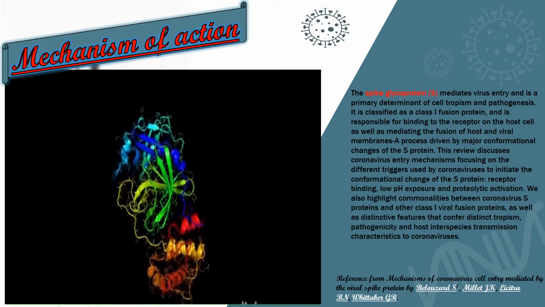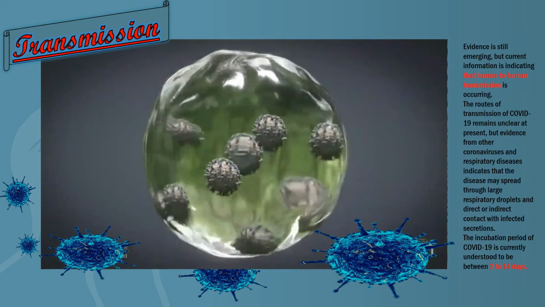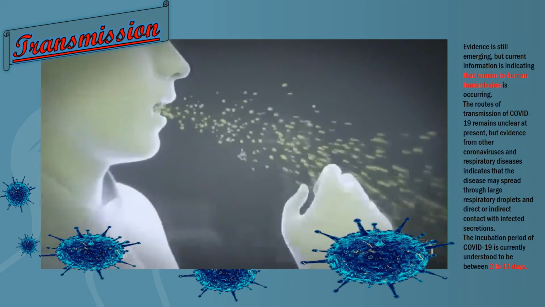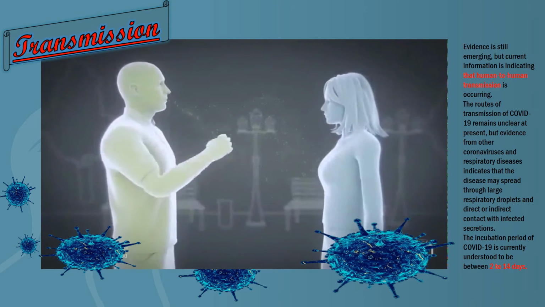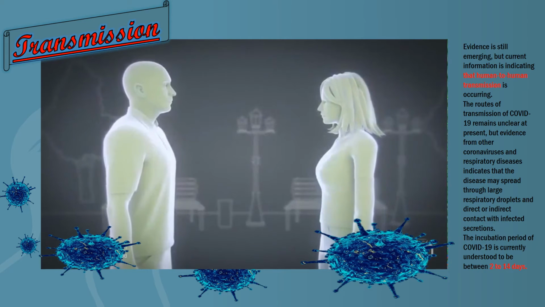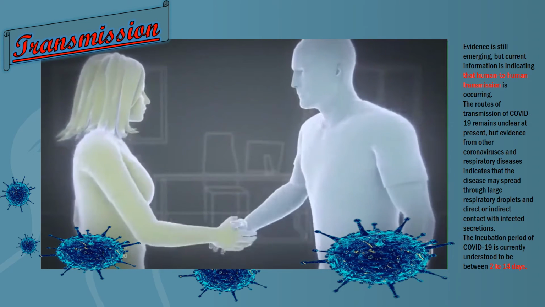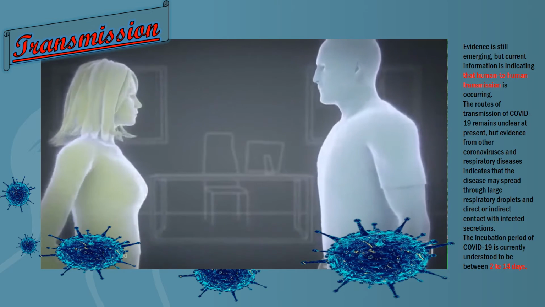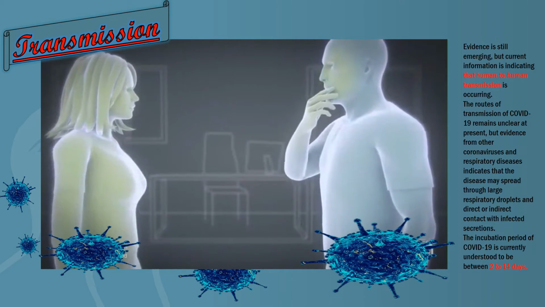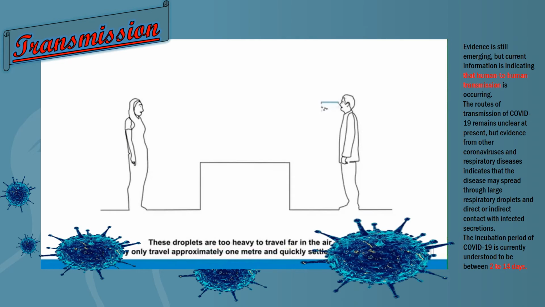However, scientists in China sequenced the genome to visualize the structure. COVID-19 is an infectious disease caused by a new coronavirus, spread from person to person mainly through the droplets produced when an infected person coughs, speaks, or sneezes. These droplets can land in the mouth or nose of people who are nearby. They are too heavy to travel far in the air. They only travel approximately 1 meter and quickly settle on surfaces. This is the reason person to person spread is happening mainly between close contacts.